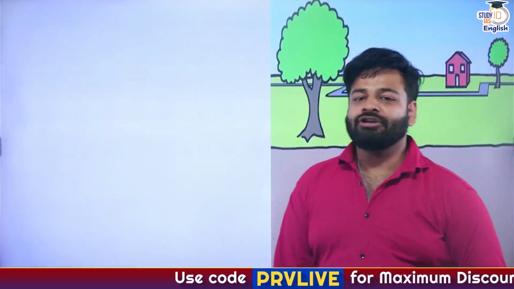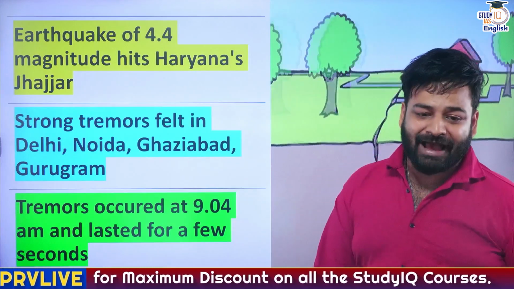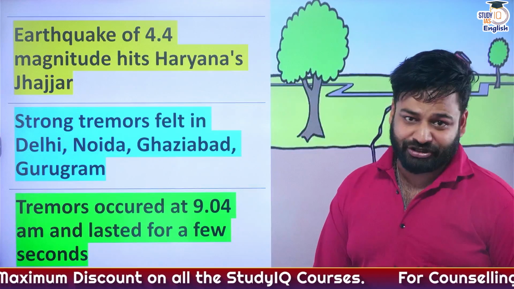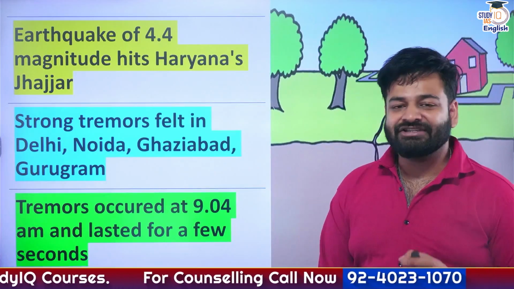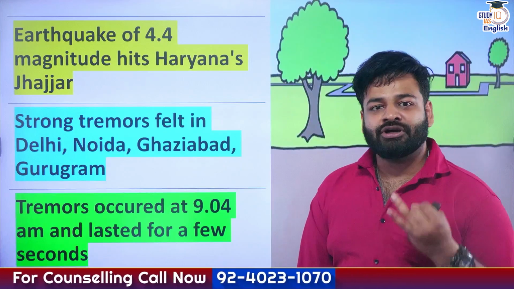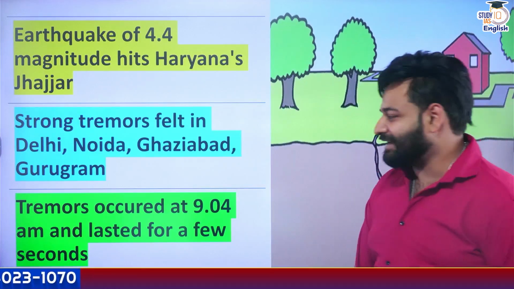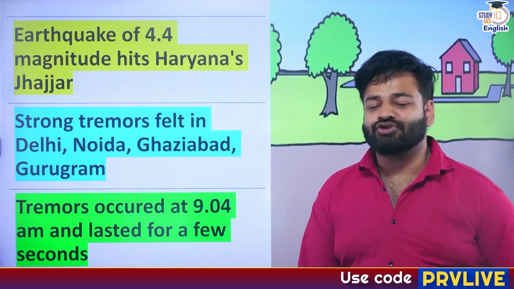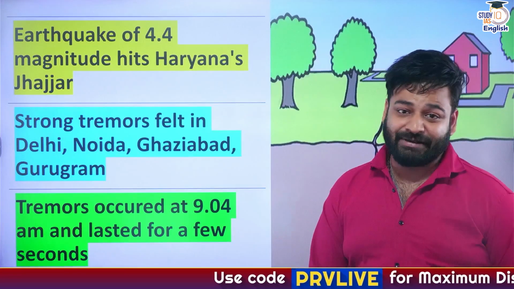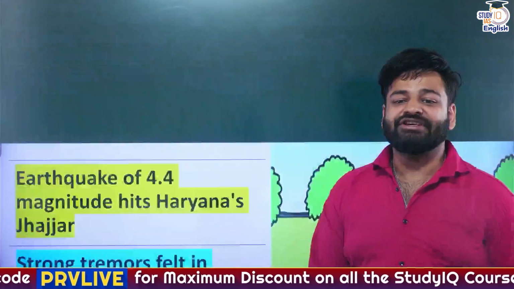Now, what is the whole scenario here? An earthquake of 4.4 magnitude hits Haryana's Jhajjar, and the tremors were felt throughout the Delhi and NCR region, basically Noida, Greater Noida, Gurugram, Faridabad, as well as Ghaziabad, right? So exactly at 9:04 a.m. and it lasted for a couple of seconds only. But the question remains the same. Why are we facing these tremors, these earthquakes, so frequently?